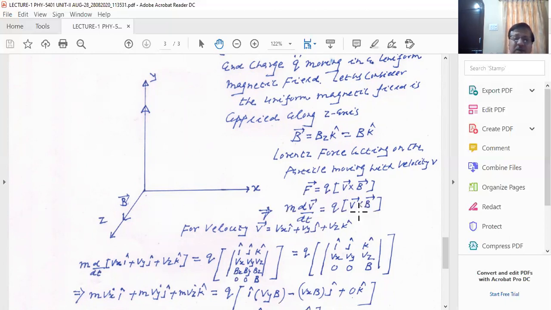So now you see this equation, and v is a velocity. Its components are vx i, vy j, and vz k. You see that this velocity component vz is along the direction of the applied magnetic field. Vz is the component of the particle velocity along the direction of the applied magnetic field. So it is parallel. It is sometimes referred to as the parallel component of the particle velocity. Please remember that.